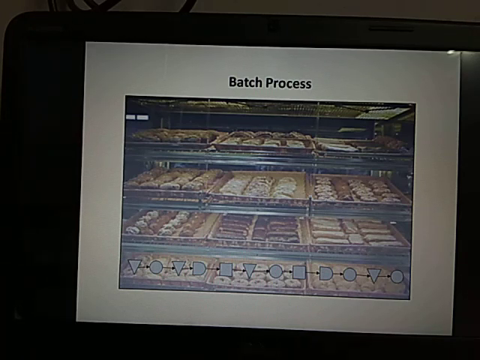I presume these are samosas, might be, or some confectionery items. So every item will undergo the same kind of process. The items in this tray, in this tray, in this tray, different items, but within that tray, the same kind of procedure will be there for all the items. What do you call this? Batches. Understand?